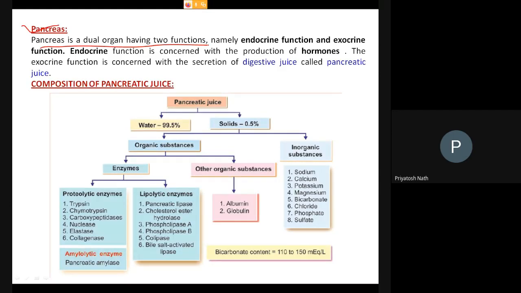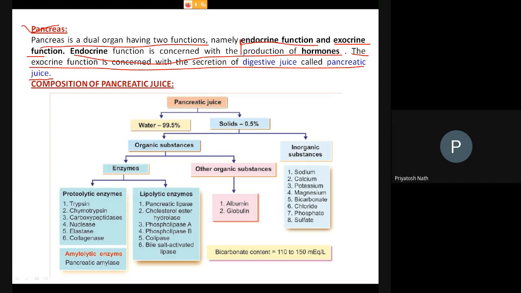So the pancreas can secrete both hormones as well as enzymes. When it secretes hormones, that is called the endocrine function, but when it secretes enzymes, it is called the exocrine function. The endocrine function is concerned with the production of hormones, and the exocrine function is concerned with the secretion of the digestive juice called pancreatic juice.